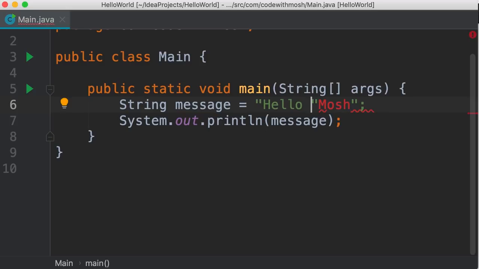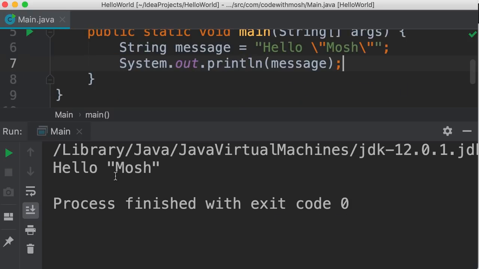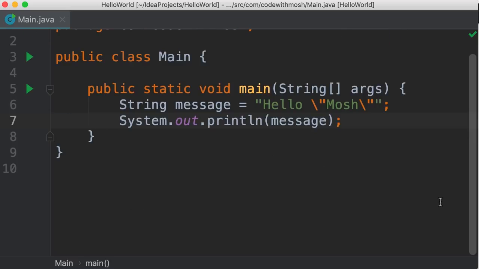To fix this problem, we need to prefix this double quote with a backslash. So using this backslash, we have escaped the double quote. Now, one more time, let's add backslash double quote here. Now let's run the program and see what we get. So we get hello Mosh in double quotes. Beautiful. So double quote is one of those special characters that you need to be aware of. Another special character is backslash.